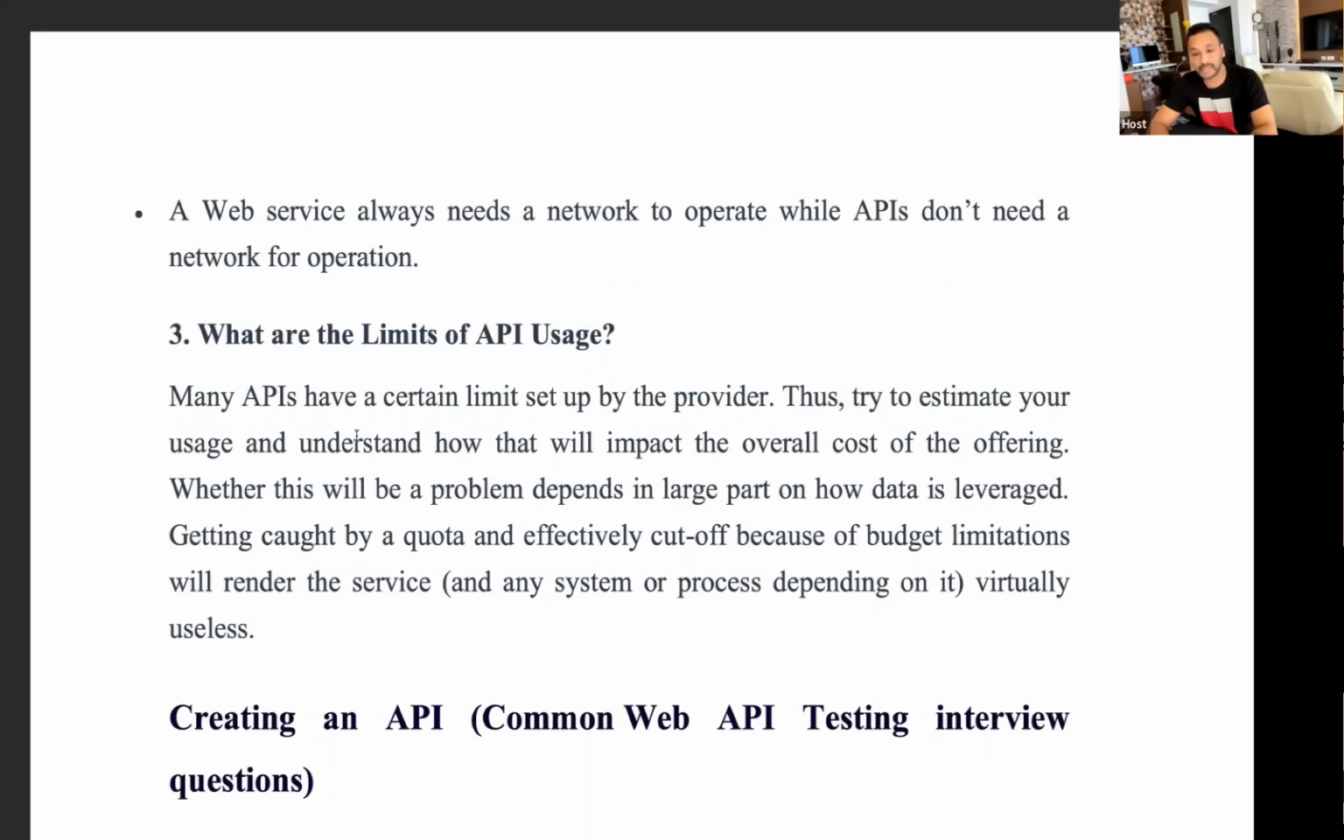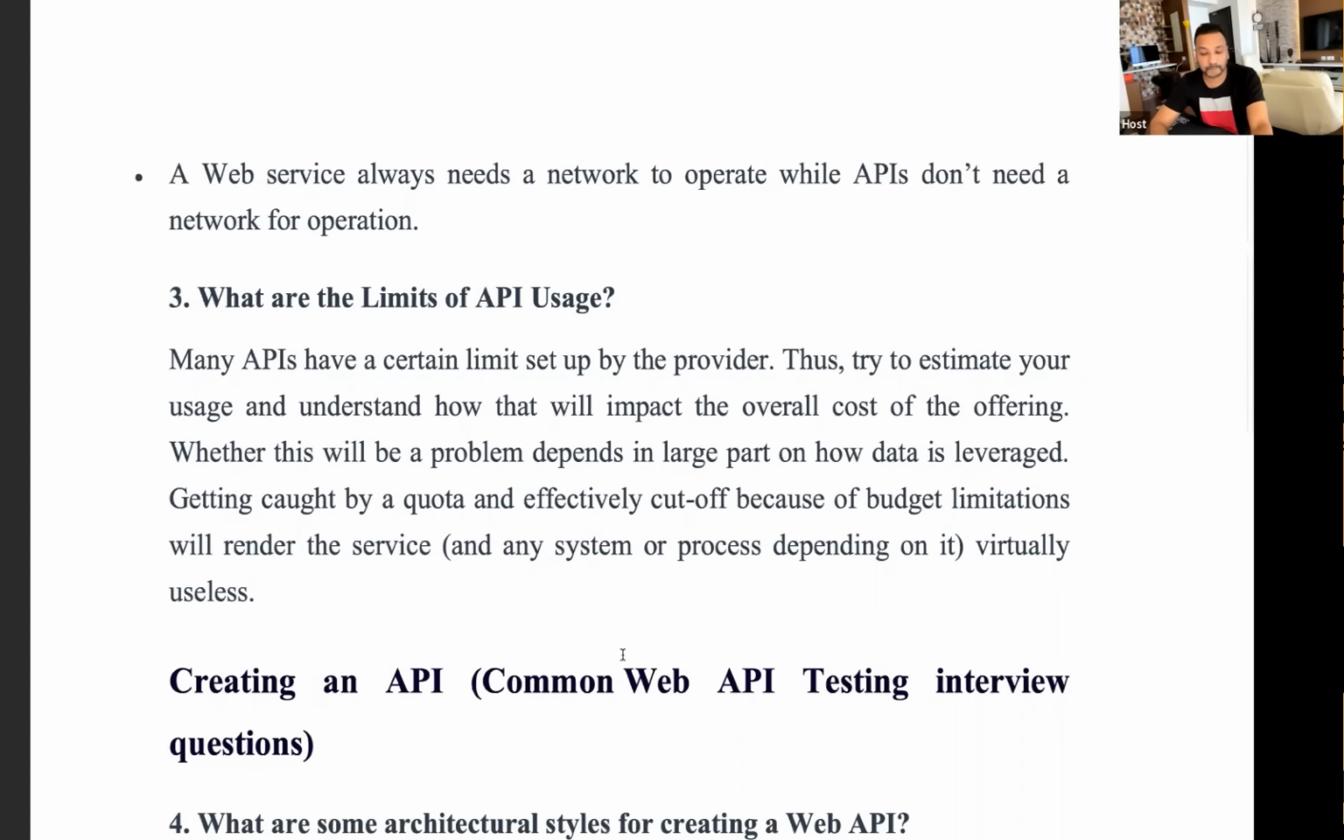So try to estimate your usage and understand how exactly it will impact the overall cost of the offering. Obviously budget and cost will be involved. On the basis of that, you have to decide how many APIs you have to hit per day, per second, per minute. On the basis of that, you have to pay for it, and then you start using the third-party API or any internal API.